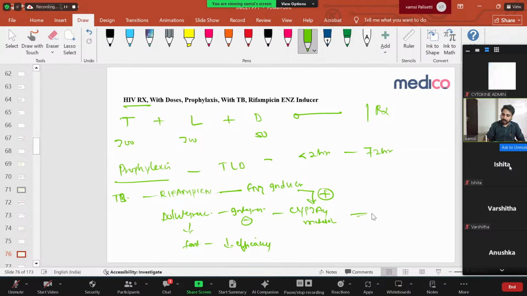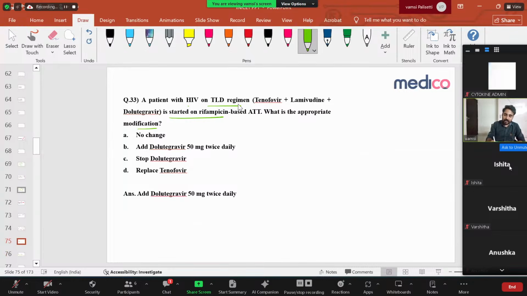So in such a condition, you have to increase the dolutegravir. Usually it's 50 mg, you can give 50 mg BD. So that's what the question is asking here. A patient with HIV on a TLD regimen is started on rifampicin-based ATT. What is the appropriate modification?